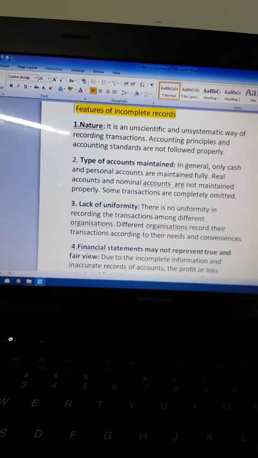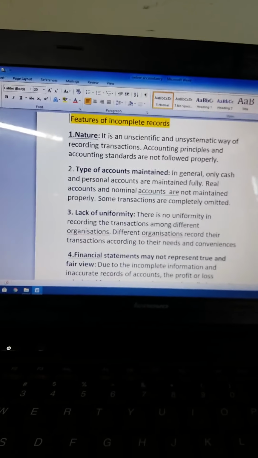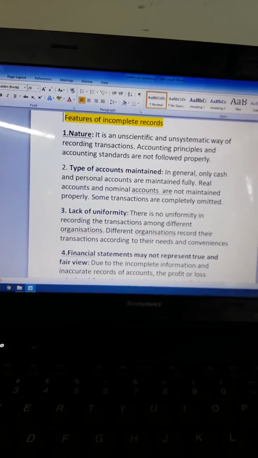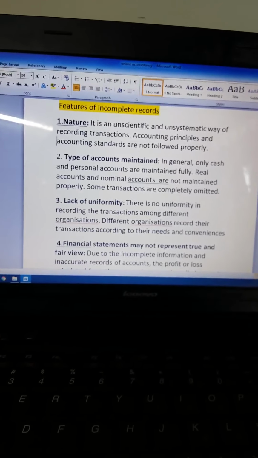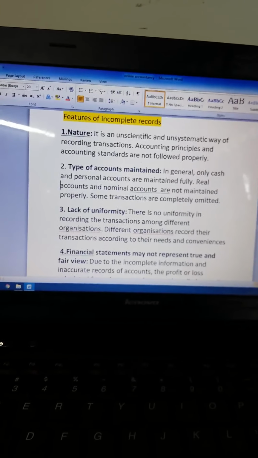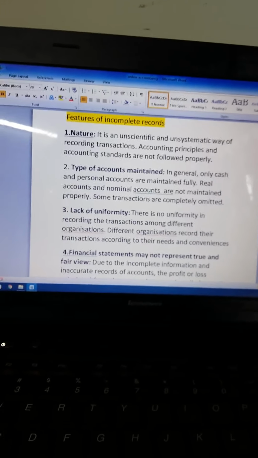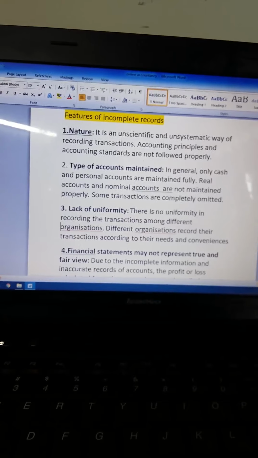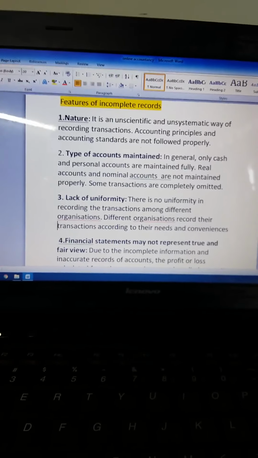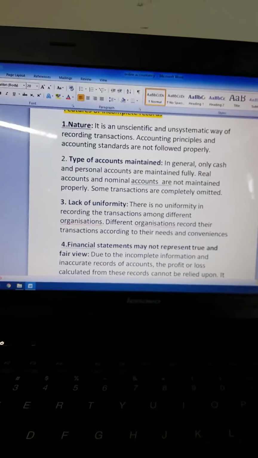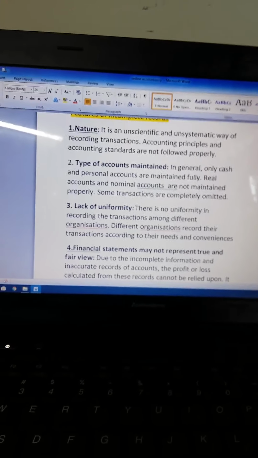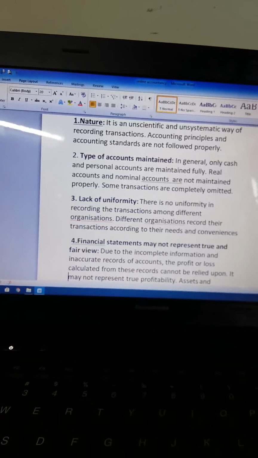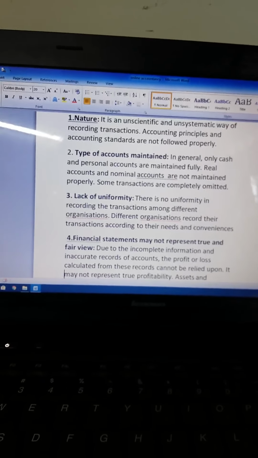A small recap of the features of incomplete records. Nature: it is an unscientific and unsystematic manner. Type of account maintained: only the cash and personal accounts are maintained; real and nominal accounts are not maintained in incomplete records. Lack of uniformity: there is no uniformity in the recording of transactions, based on their needs and records. In every organization, the entries may differ.